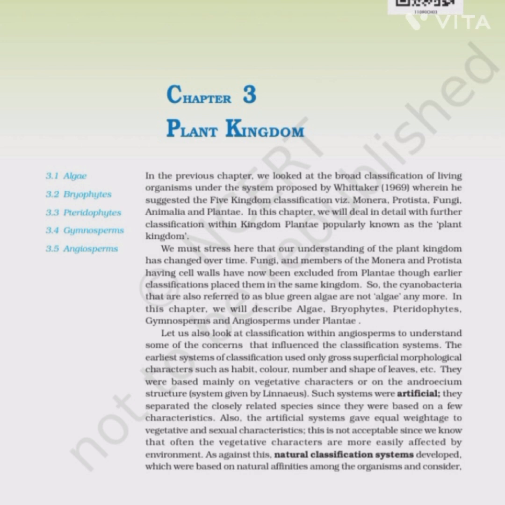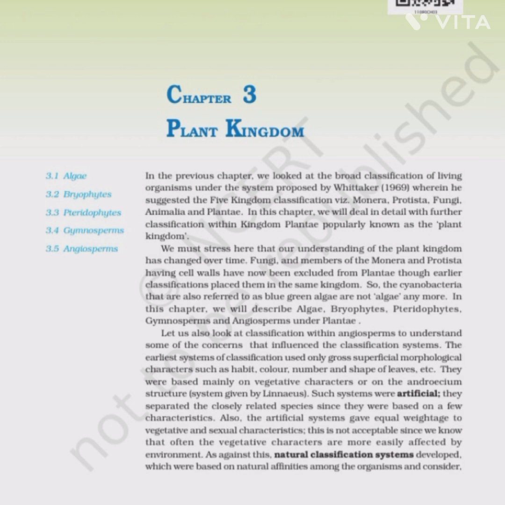Let us also look at the classification within the angiosperms to understand some of the concerns that influence the classification system. The earlier systems of classification used only gross superficial morphological characters such as the habit, color, number, and shape of the leaves, etc. They were based mainly on the vegetative characters or on the androecium structure, a system given by Linnaeus. Such systems were artificial. They separated the closely related species since they were based on few characteristics. Also, the artificial systems gave equal weightage to vegetative and sexual characteristics. This is not acceptable since we know that often the vegetative characters are more easily affected by the environment.